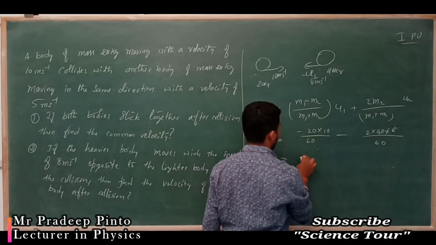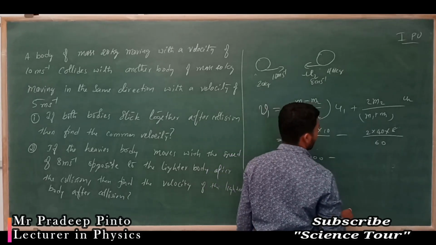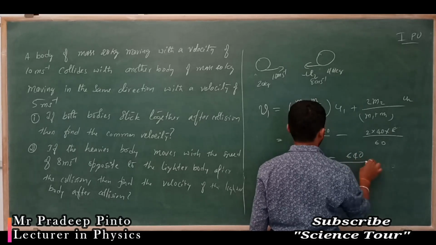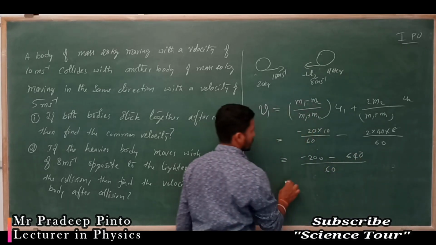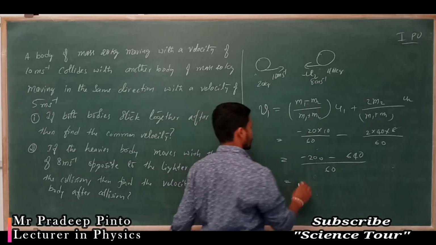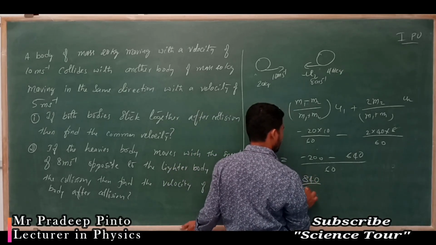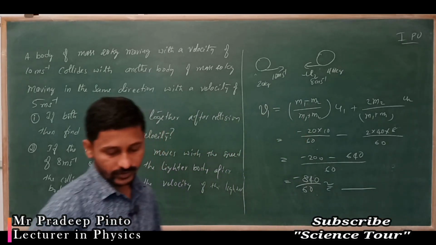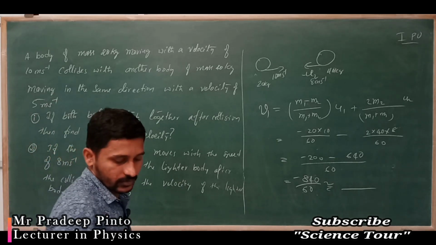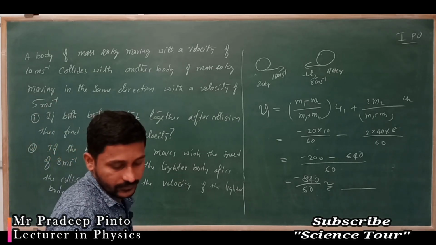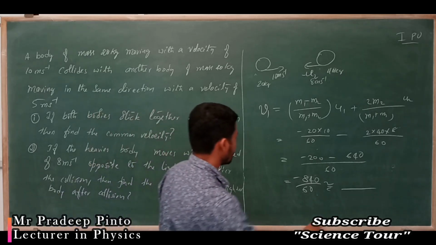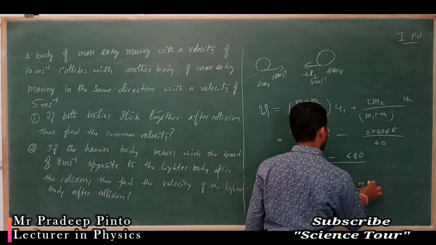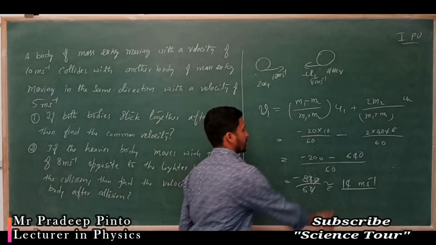So you are going to get minus 200 minus 640 divided by 60, that is minus 840 divided by 60. So you are going to get the value nearly 14 meter per second, and it is negative.